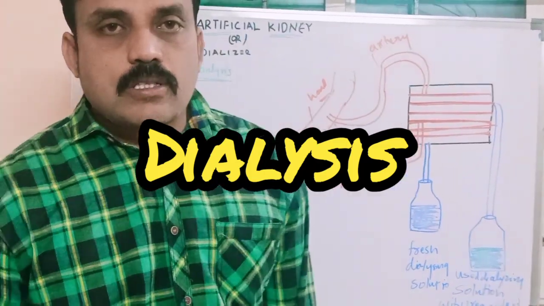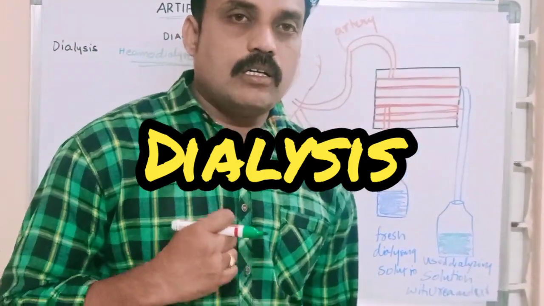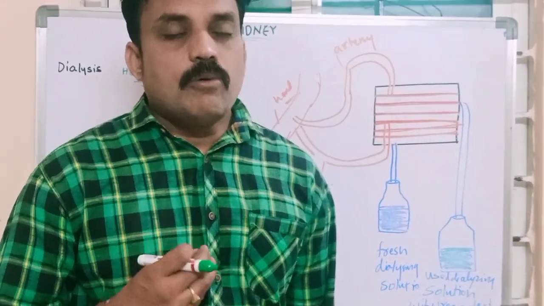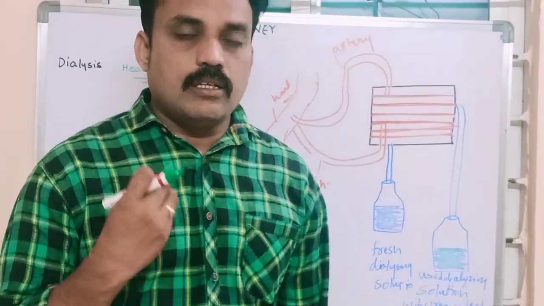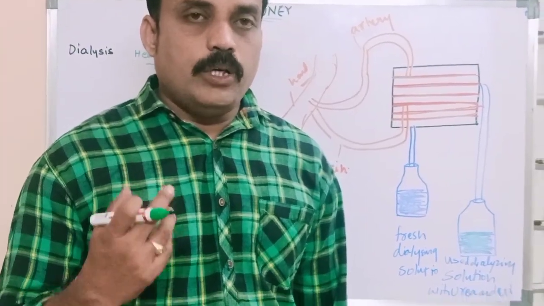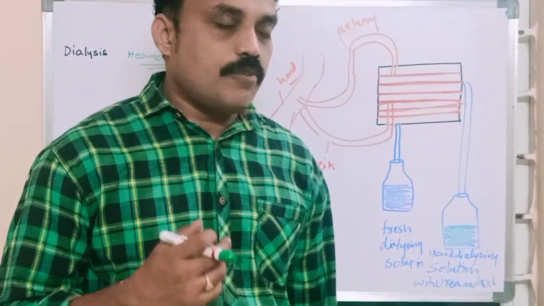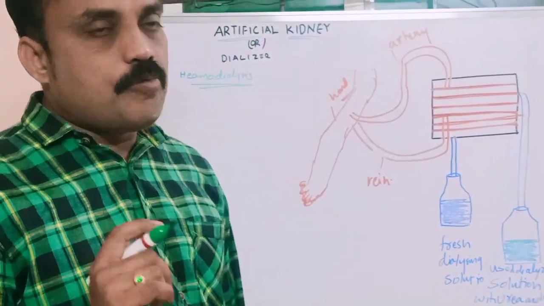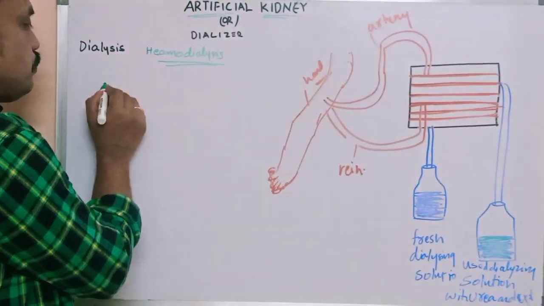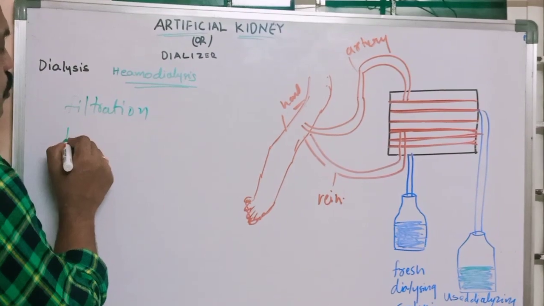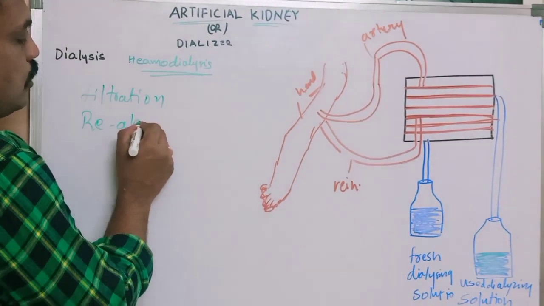Now we are going to discuss the artificial kidney, or dialysis, the process of dialysis. What is the use of an artificial kidney or dialyzer machine? For example, if both kidneys fail in a human body, what are the main functions of the kidney? The kidney is useful for filtration, and the second one is reabsorption of nutrients.